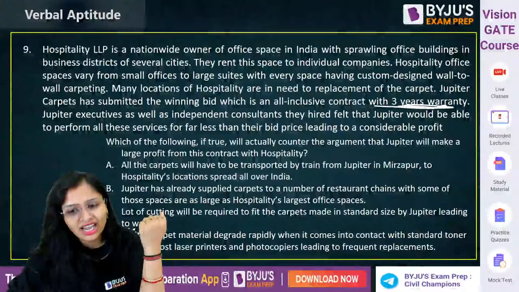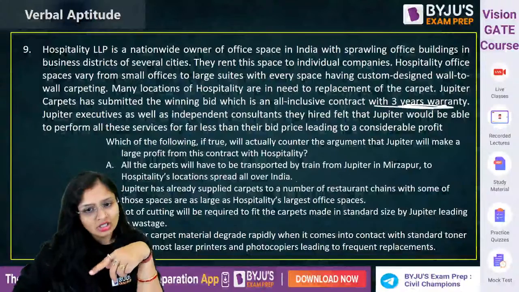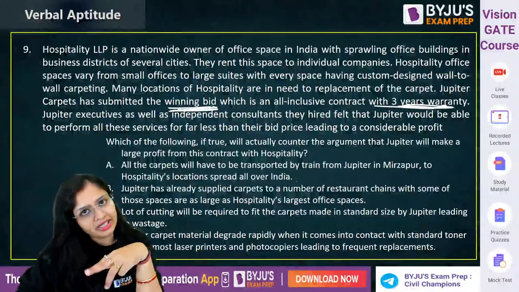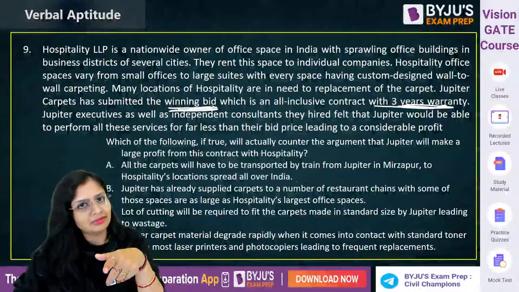All the carpets will have to be transported by train from Jupiter in Mirzapur to hospitality locations spread all over India. So when he has submitted the winning bid, he has already taken that cost into account. So there is no new need for A statement to be correct.